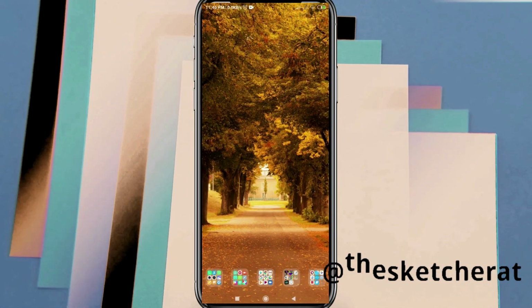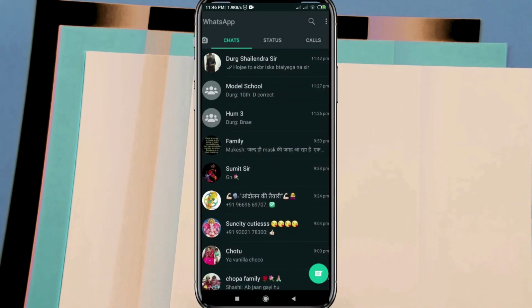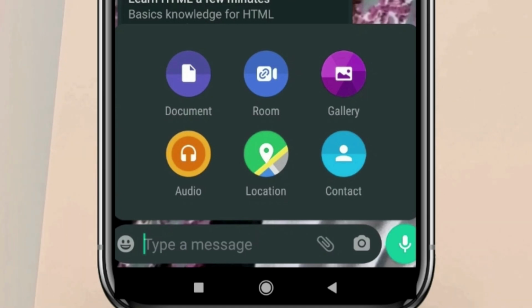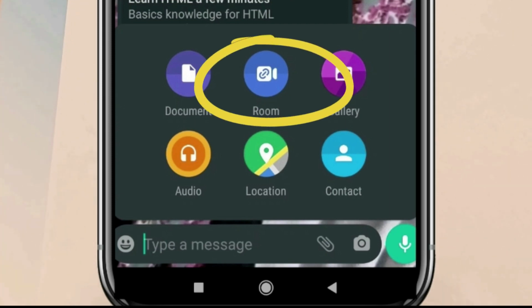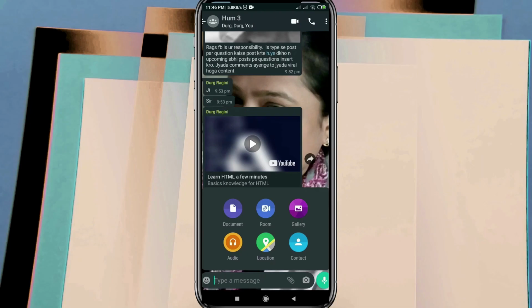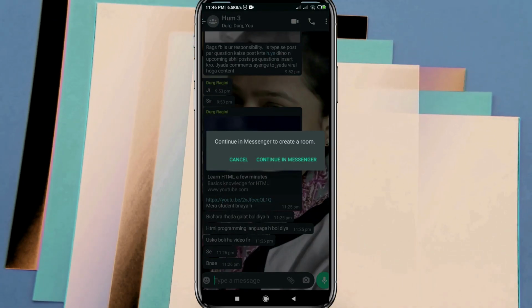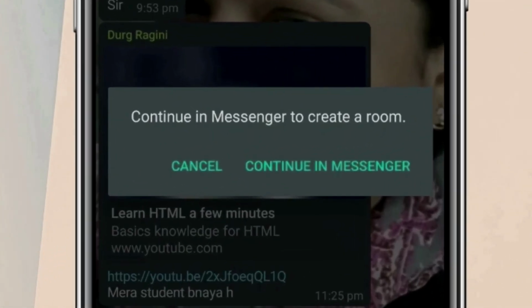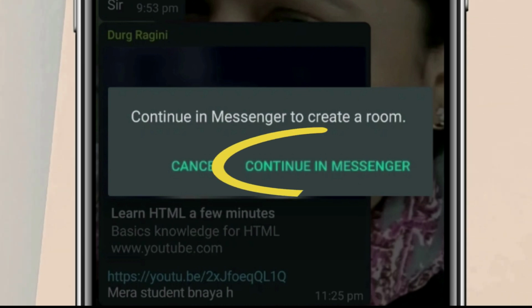For another feature of WhatsApp, we need to go to the attachments. Initially we had 6 types of files we could attach, with a camera option, but now this room feature is added. By clicking on this, we get redirected to Messenger, that is the Facebook thing, as Facebook has taken over Instagram, so we can create a meeting room for all the contacts that are our friends on Facebook. Okay, if I continue in Messenger, it will redirect me to my FB page.